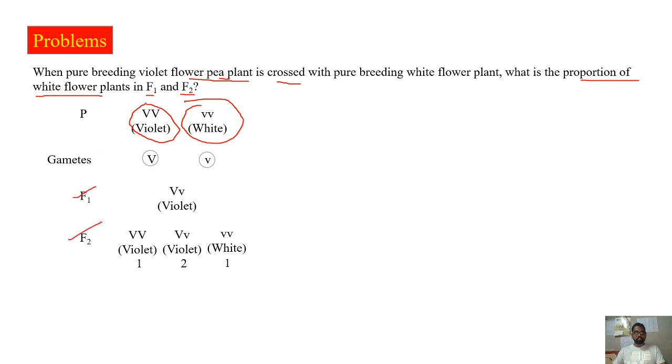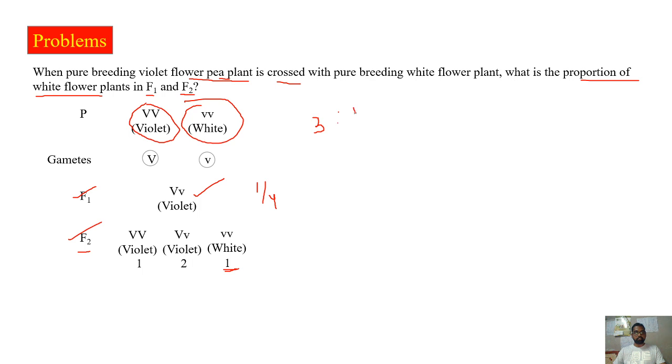So when you write the cross for this, we know in F1 generation only violet flower plants will be produced because violet is dominant over white. White will not be expressed in F1. But in F2, the proportion of white flowered plants will be 1 in 4. So totally 4 types of plants, and in that one will be white. So that's what we have written.